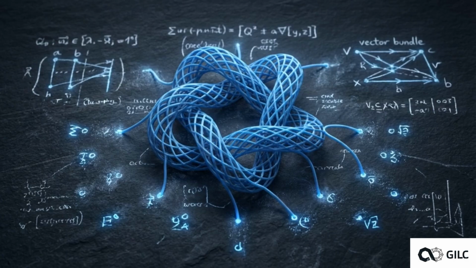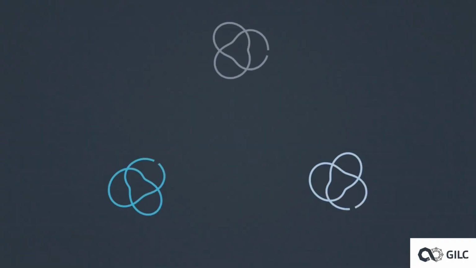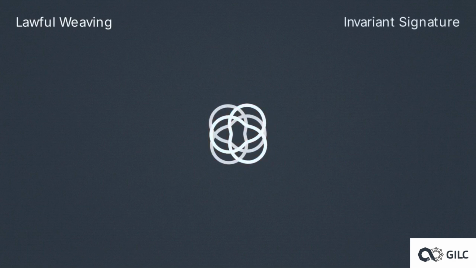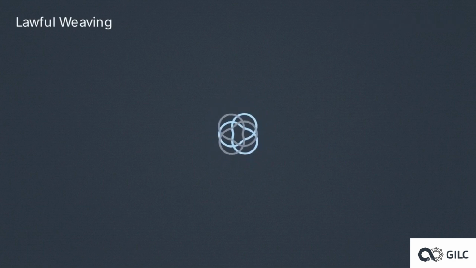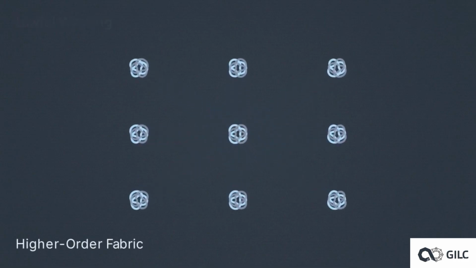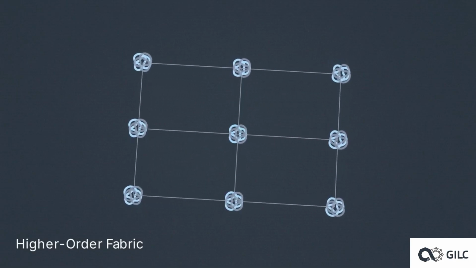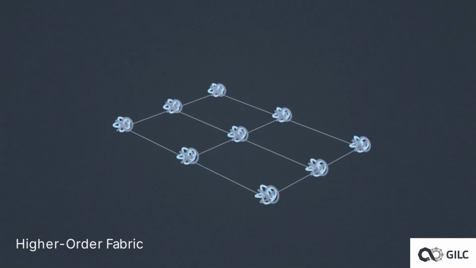While a Fabricon cannot be reduced downward, it acts as a generator upward. We call this terminal generativity. This is lawful weaving. Multiple distinct vector knots interlock their traces precisely, maintaining their individual topological signatures while forming a combined structure. As they multiply and tessellate, they do not form simple clumps of mass. They generate structurally rigid, higher-order fabrics.